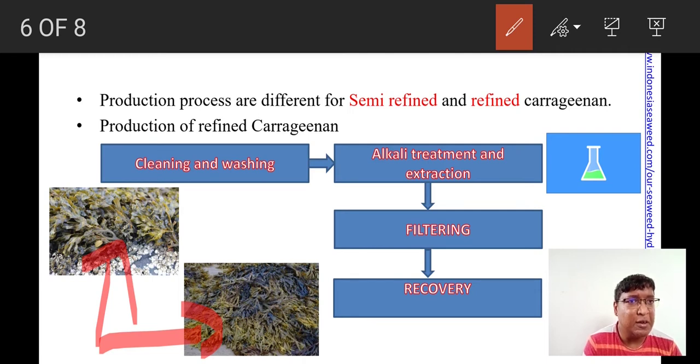To do it, we can go for a centrifugation process, right? Or else we can go for pressure filtration. Under pressure, the material is filtered so that waste is separated from the product, right? Next step is recovery. Recovery means concentrating our desired product, so-called carrageenan, from the waste.